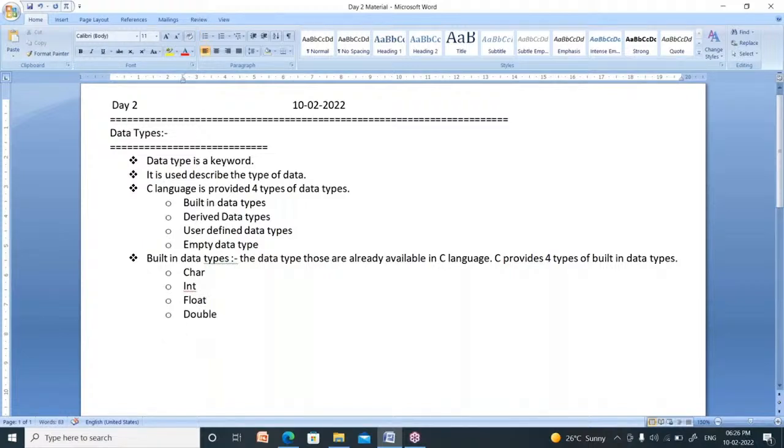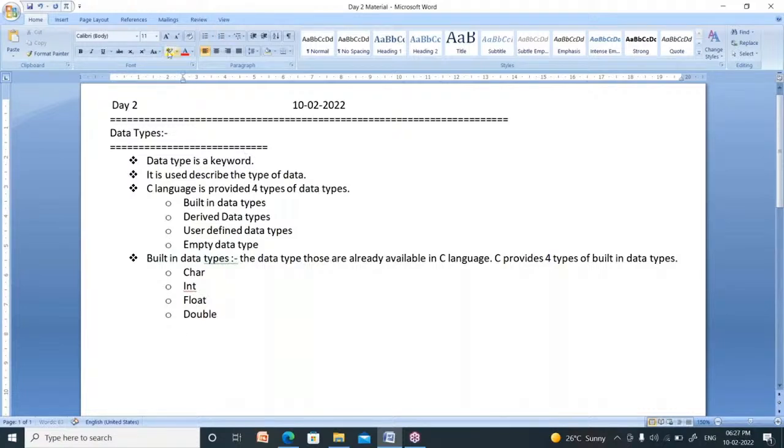That's why C is called a typed programming language. Yesterday I said C is a typed programming language. What is the meaning of typed programming language? It supports 4 data types. So it supports data types, and that's why it is called a typed programming language.